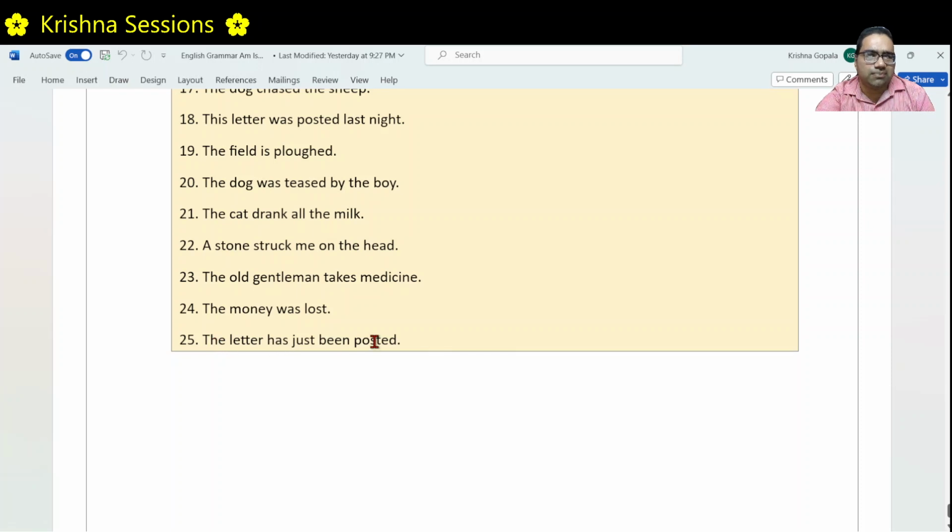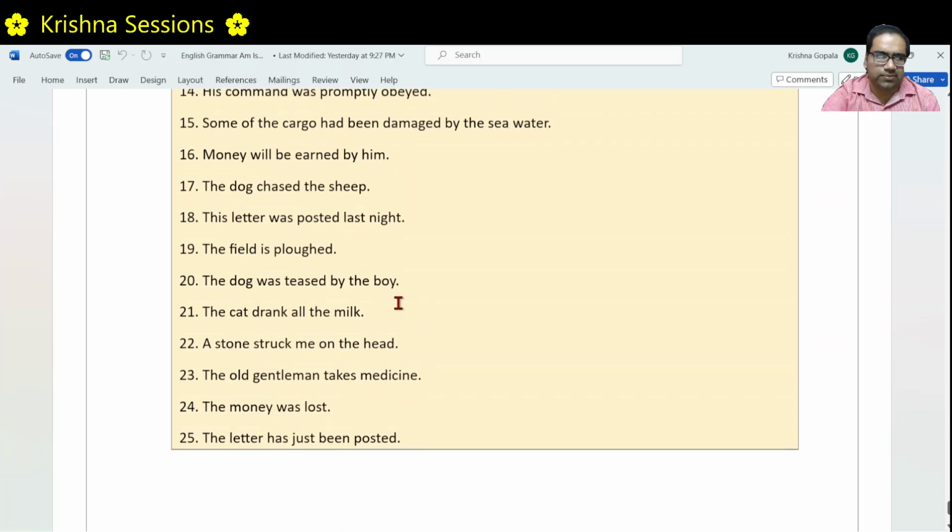The letter has just been posted again by someone. The sentence is about the letter. Who posted is not important. Rather, the letter has been posted is more important. Right. But the letter did not do any action. It received the action done by someone. That's why this is in passive voice.